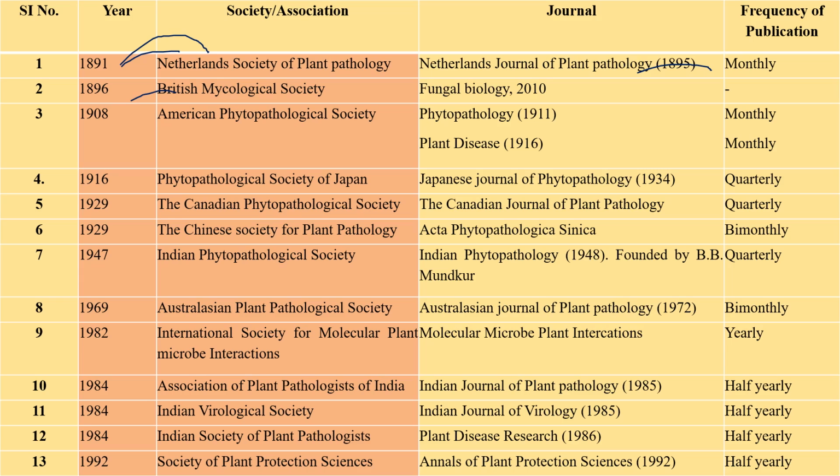1896, British Mycological Society. 1919, American Phytopathological Society. 1916, Phytopathological Society of Japan. 1929, Canadian Phytopathological Society. 1929, Chinese Society of Plant Pathology. 1947, Indian Phytopathological Society. 1966, Australasian Plant Pathology Society. 1982, International Society for Molecular Plant-Microbe Interactions. 1984, Association of Plant Pathologists in India. 1984, again Indian Virological Society. Again 1984, Indian Society of Plant Pathologists. 1992, Society of Plant Protection Studies.